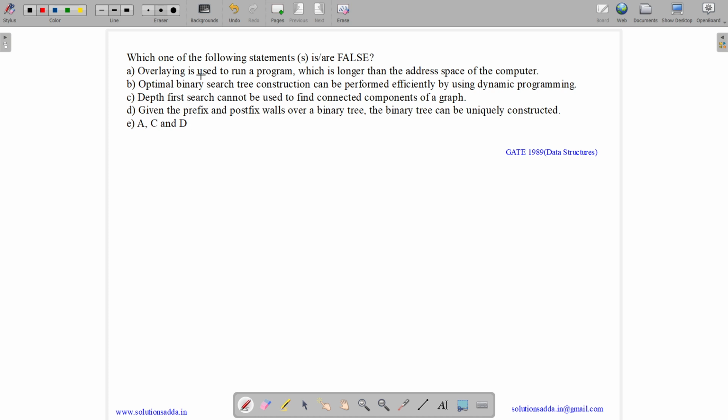Option A, overlaying is used to run a program which is longer than the address space of the computer. Option B, optimal binary search tree construction can be performed efficiently by using dynamic programming. Option C, depth first search cannot be used to find connected components of a graph. Option D, given the prefix and postfix walks of a binary tree, the binary tree can be uniquely constructed. Let us see all the options one by one.